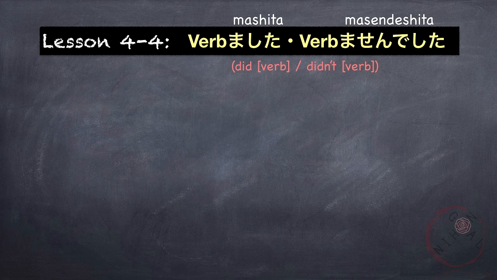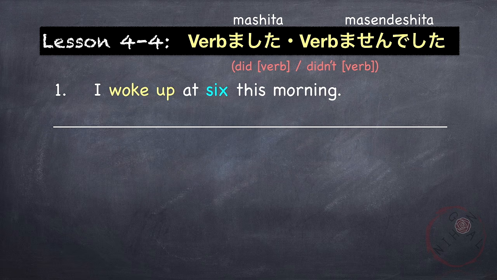Now, let's go to the past form of the verb. The first is V+mashita. So, meaning did a verb, did an action. And the negative past form of the verb is V+masendeshita. Didn't do an action, didn't do verb. So first, let's focus on verb mashita.